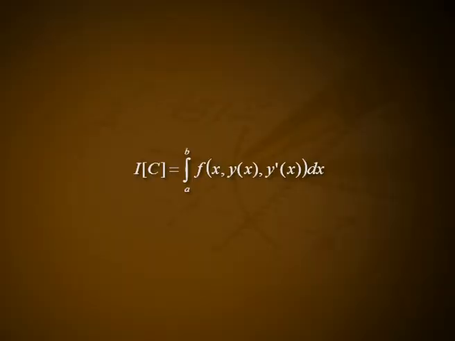If these conditions are satisfied for each p naught of the set, we say that f of p is lower semi-continuous. Now consider the variational problem for the functional I of c equal to the integral from a to b of f of x comma y of x comma y dash of x dx, where c is a curve y equal to y of x joining two given points a and b.